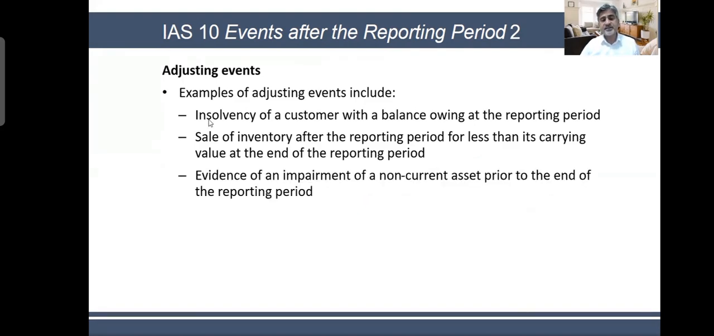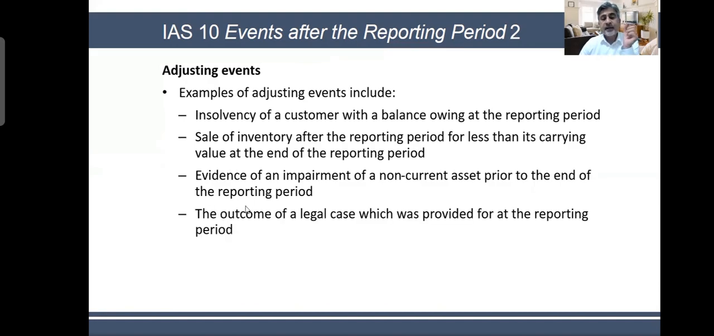These are adjusting events. Evidence of an impairment of a non-current asset prior to the end of the reporting period. Evidence. The outcome of a legal case which was provided for at the reporting date. Like I explained to you, you created a provision. When I say which was provided for, it means that you created a provision for that on 31st December, and later on you got the court decision.